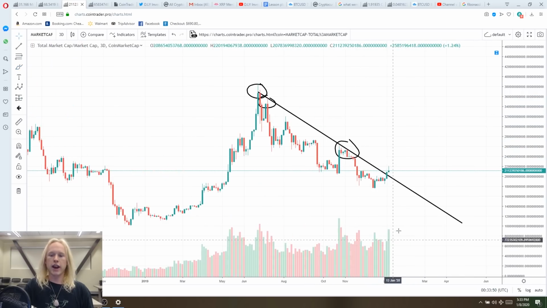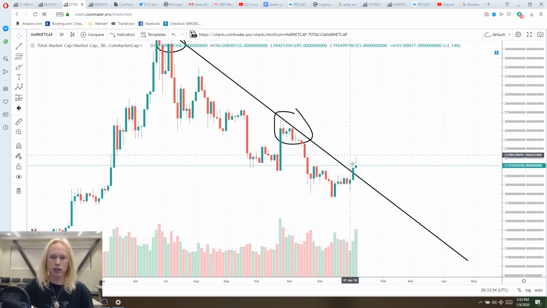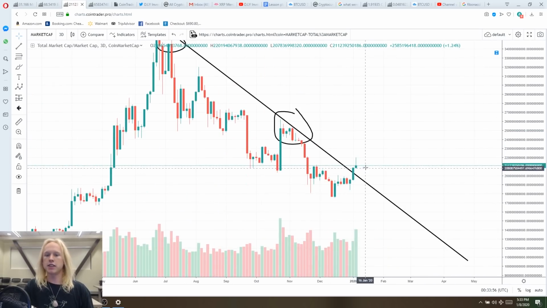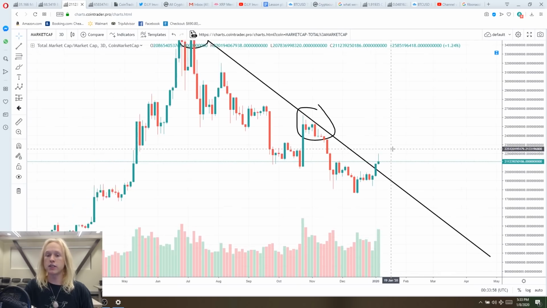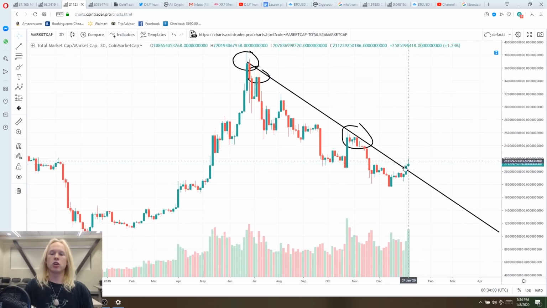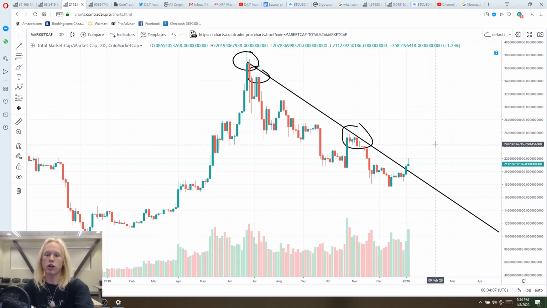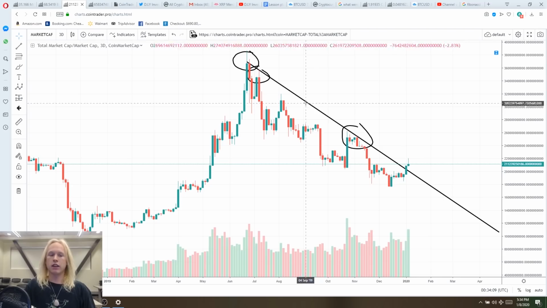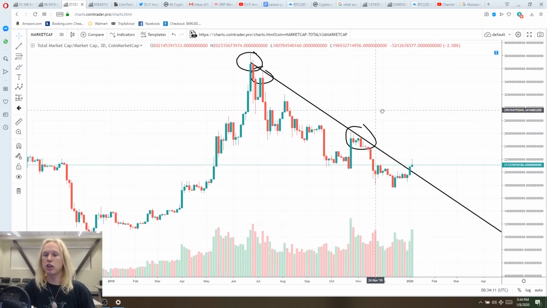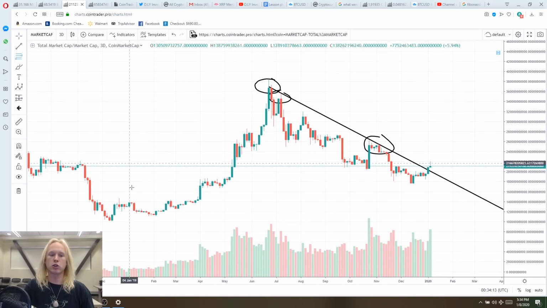But what recently happened was we actually broke outside of that. Now, this ugly wick that we're seeing right here is a little bit of indecision. This is showing a lot of profit taking place right now. And so it is still a possibility that I'm watching for, in which we actually drop back down for one more new low. But the fact that we're actually outside of this major descending resistance leads me to believe that this is a little bit more bullish than most people.